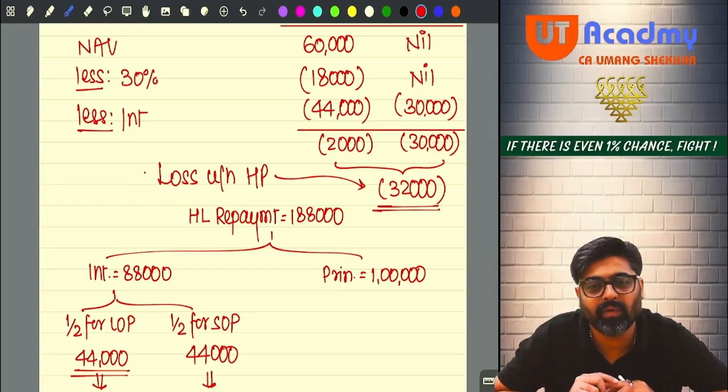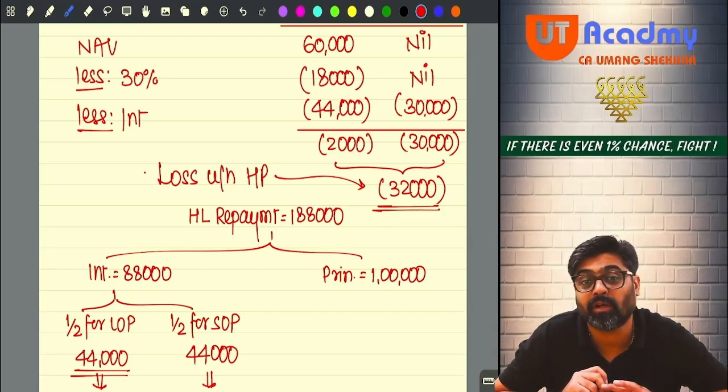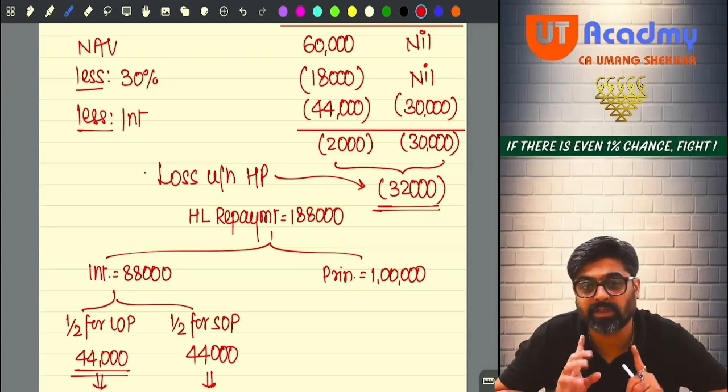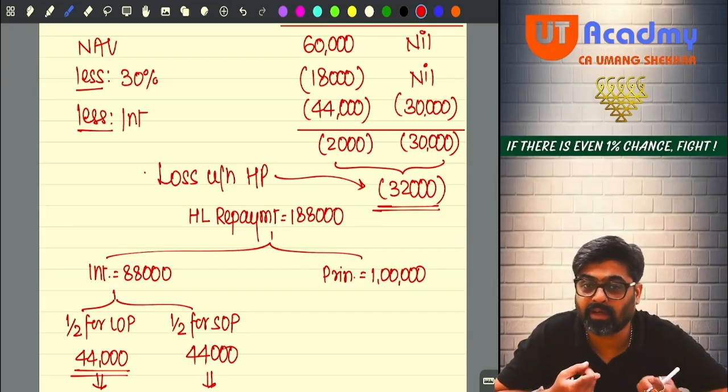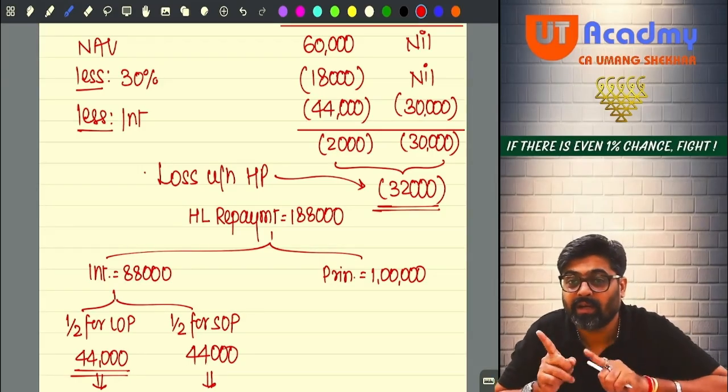Now, the interest part we have done. Do you remember we have done section 80C? Under section 80C, I told you the last payment. If you have taken a loan for purchase or construction of a house, and you are repaying the principal of that residential house, that entire principal repayment of the housing loan will qualify for 80C, provided the residential house property is assessed under the head house property.